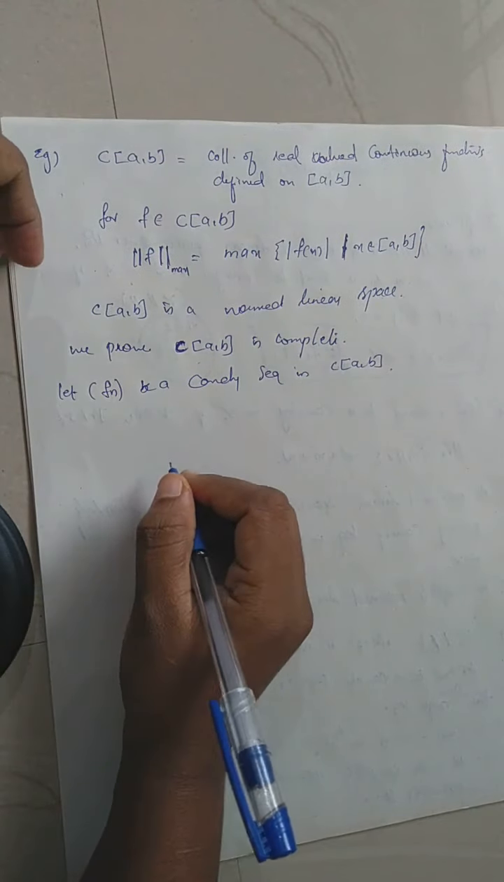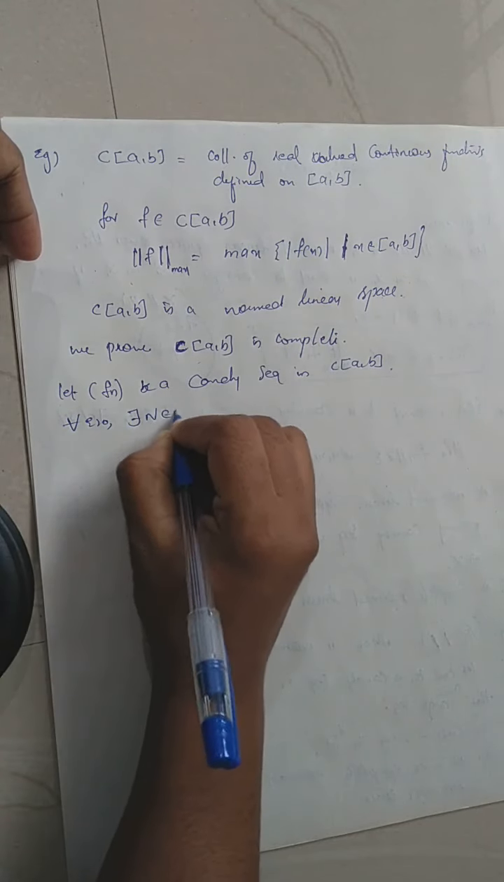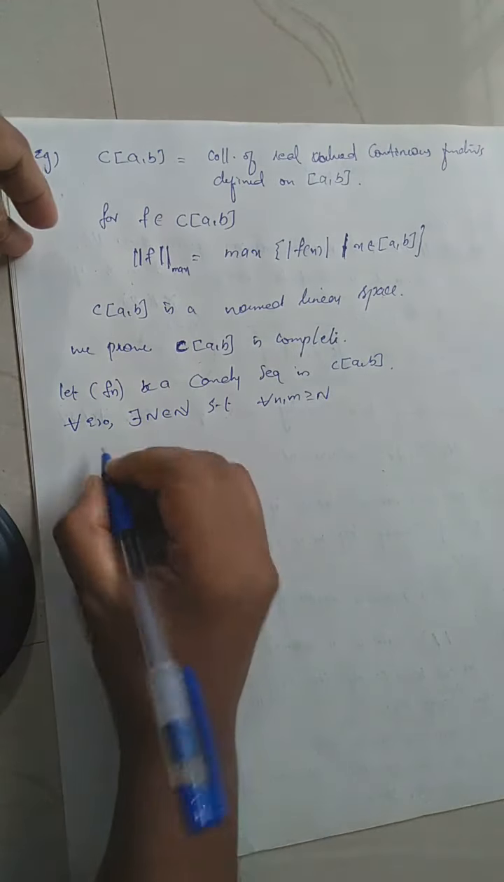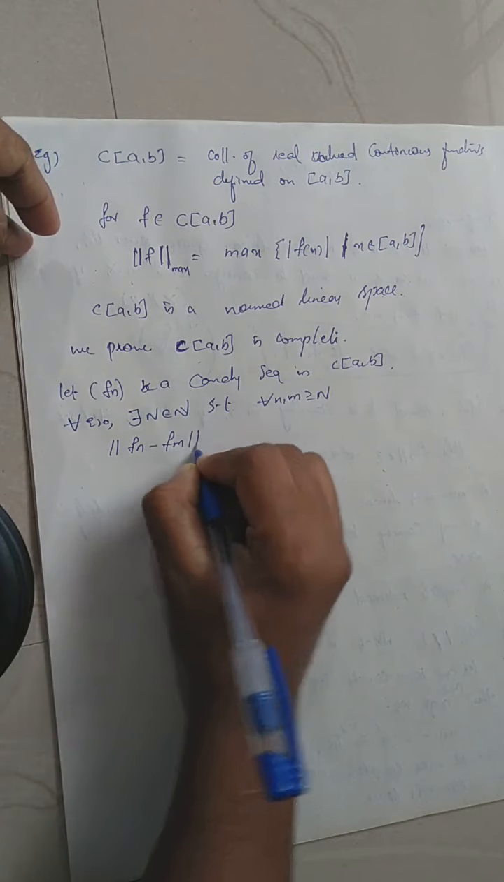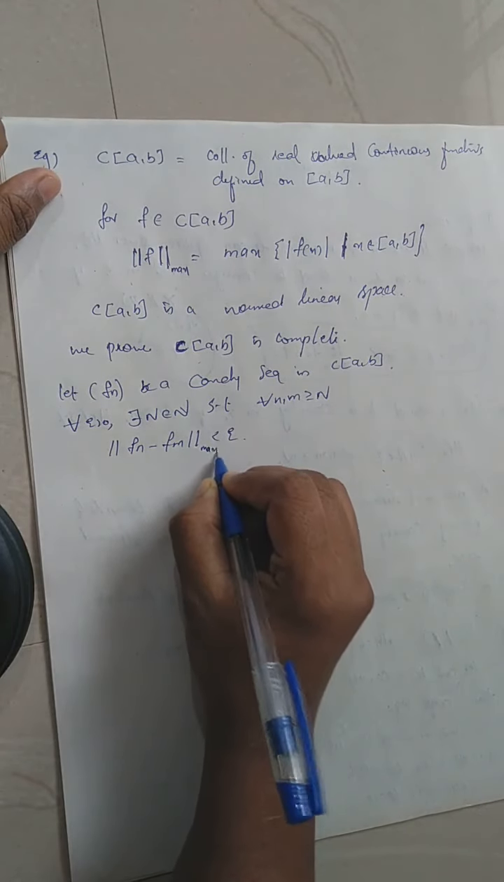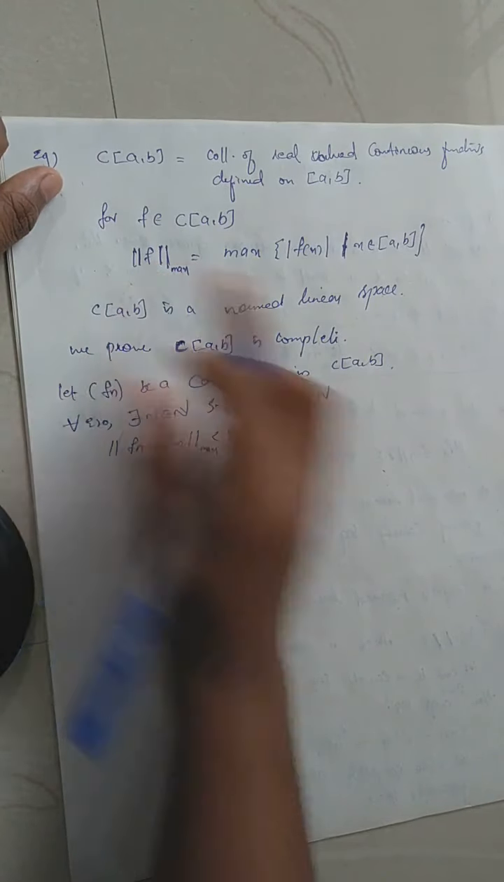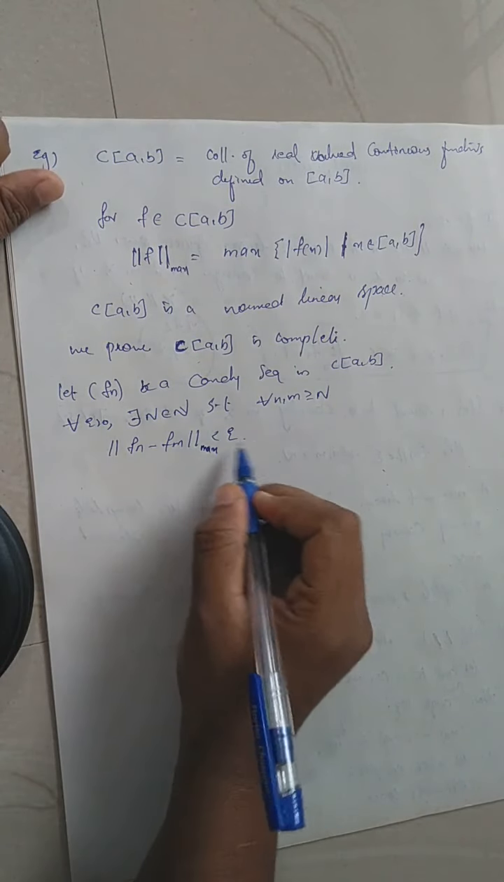Then by the definition of a Cauchy sequence, for every epsilon greater than 0, there is a natural number N such that for every n and m greater than or equal to N, the norm of Fn minus Fm is less than epsilon, right? Here the norm is the max norm, because the elements belong to C of AB. The norm on C of AB is the maximum norm. So I write max norm less than epsilon.